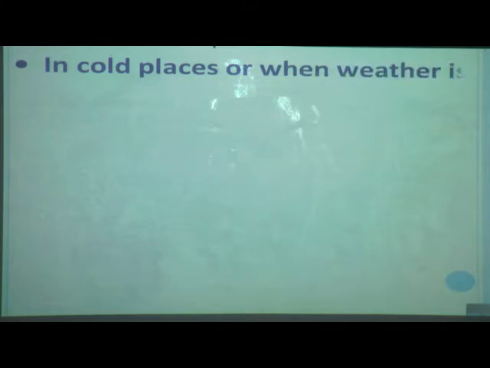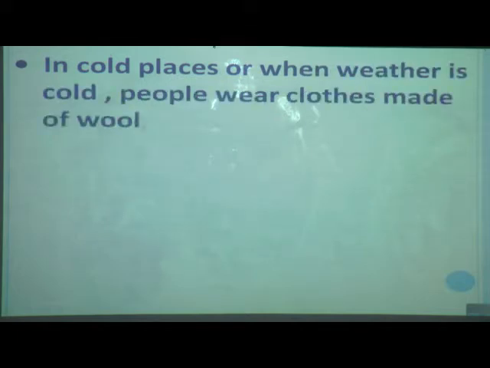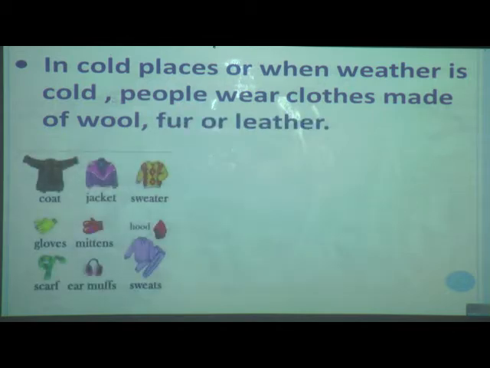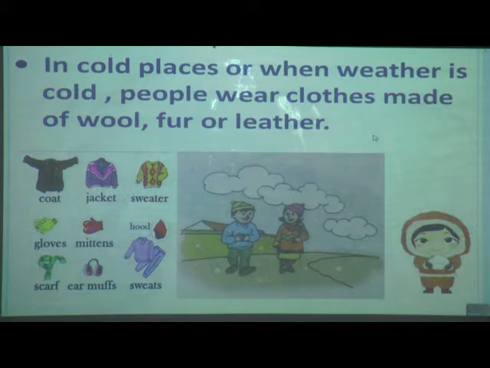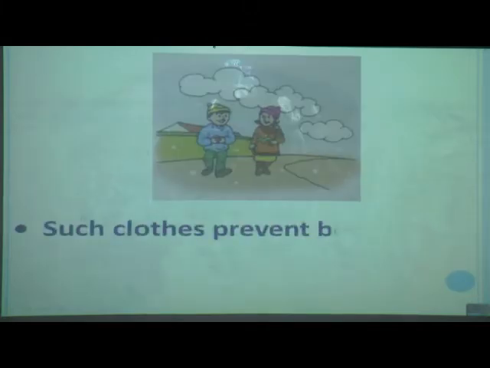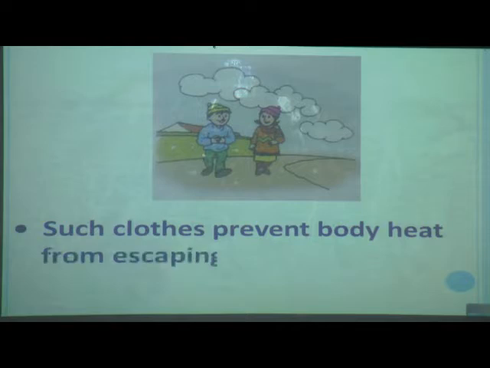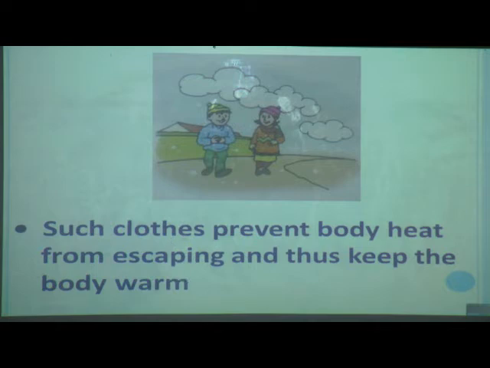Now we will see what we wear in cold places or in cold weather. In cold places or when the weather is cold, people wear clothes made of wool, fur or leather. Why do we use such types of clothes? Let us see. Clothes made of wool, fur or leather prevent body heat from escaping and thus keep the body warm.